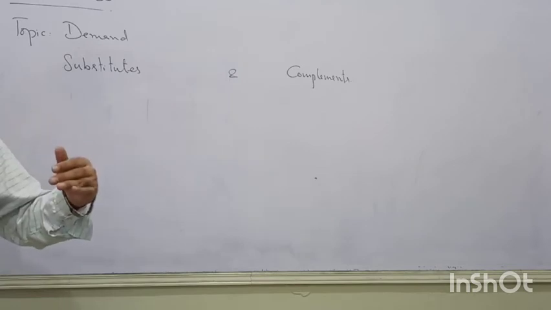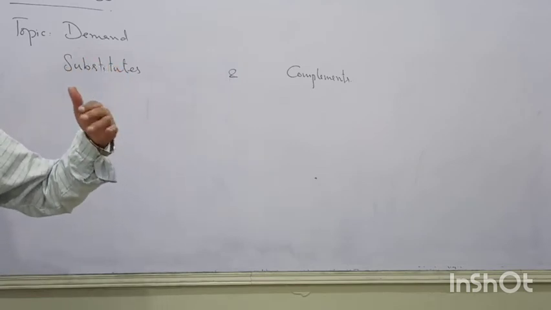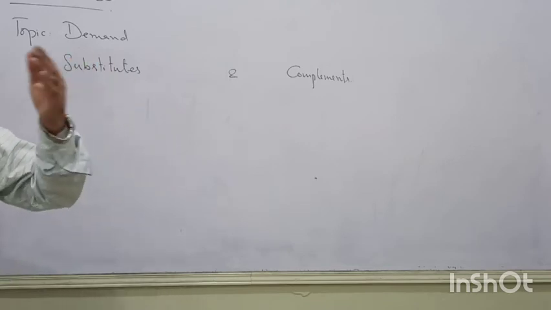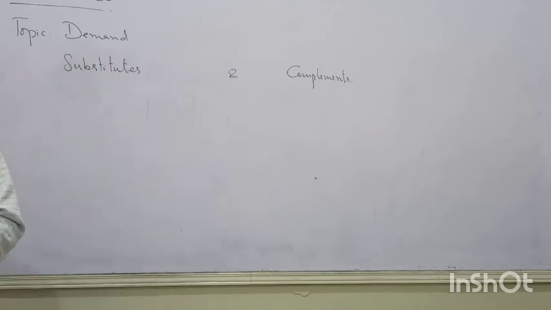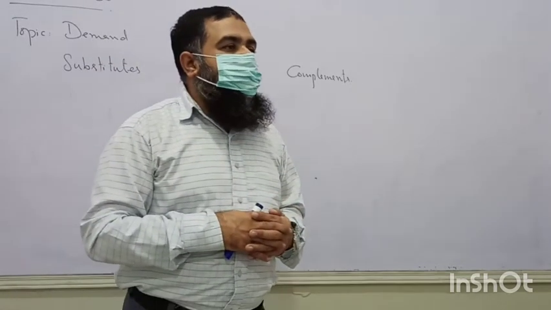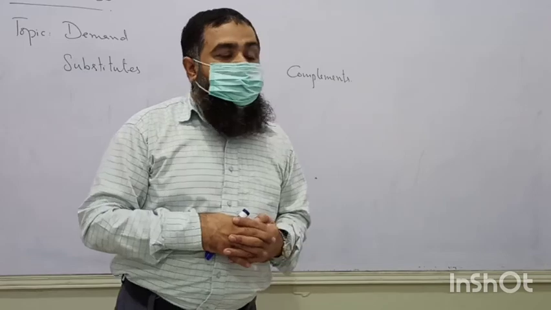If the fee structure of other schools is higher than our school, then students will be demanding more education from this institution because it is the substitute of the other schools. If the price of Pepsi is increasing, then people will switch over to Coke.